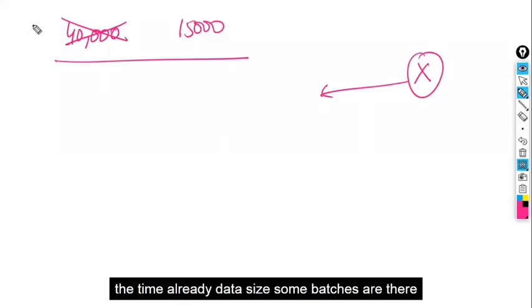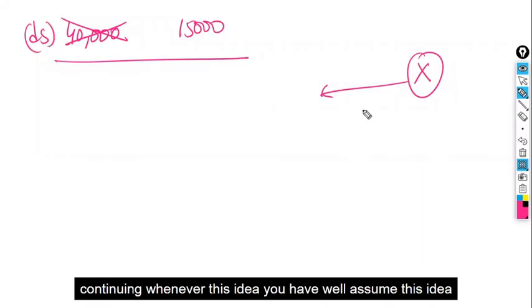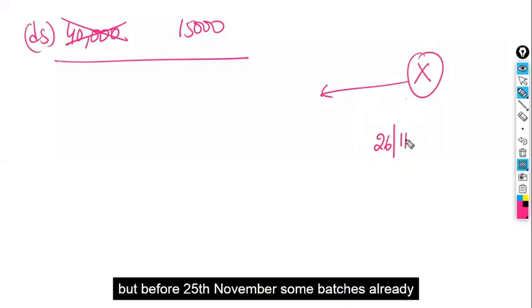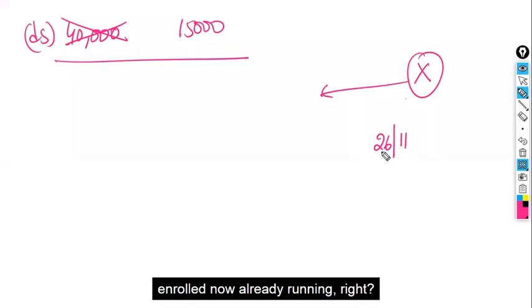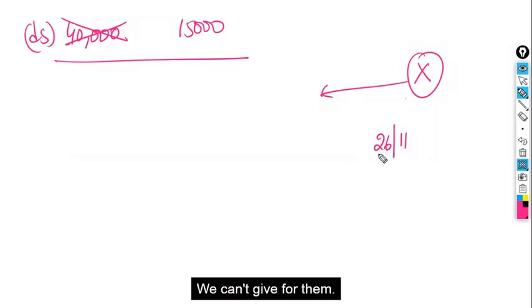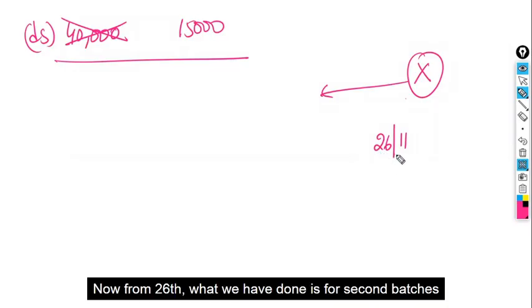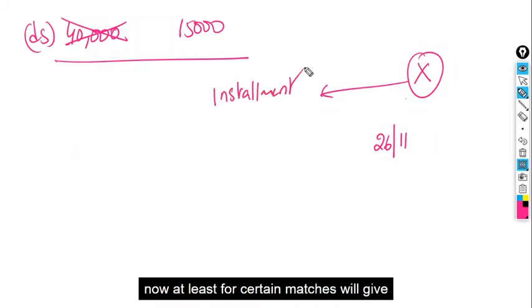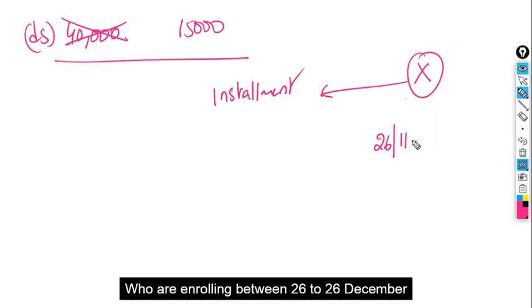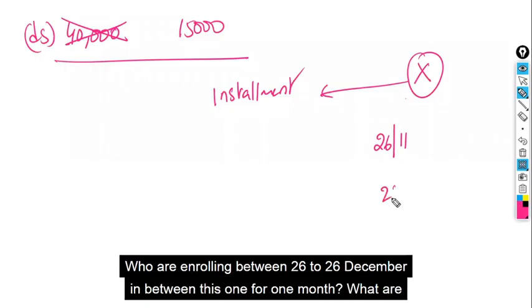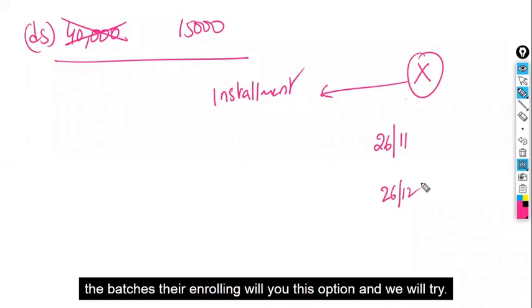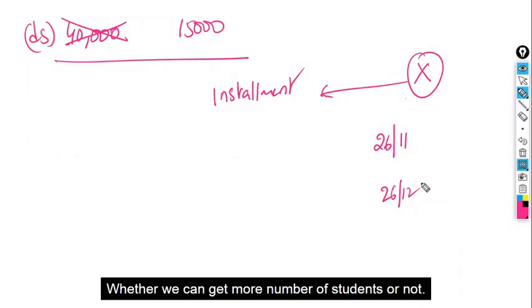But by the time, already some data science batches are continuing. Whenever this idea you have given, assume you have given it on 26th November. By before 25th November, some batches already enrolled, na? Already running, right? We can't give for them. Now, from 26th, for certain batches, we'll give this installment option. For those who are enrolling between 26th November to 26th December, for 1 month, whatever batches they are enrolling, we'll give this option and we'll try whether we can get more number of students or not.